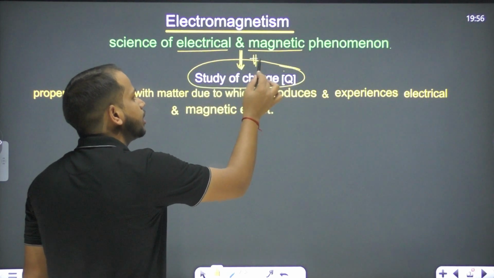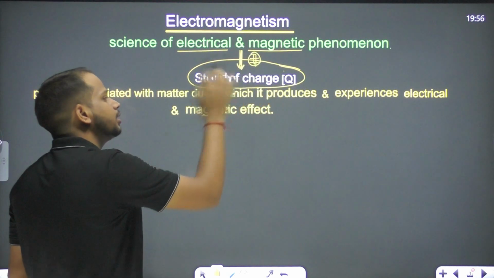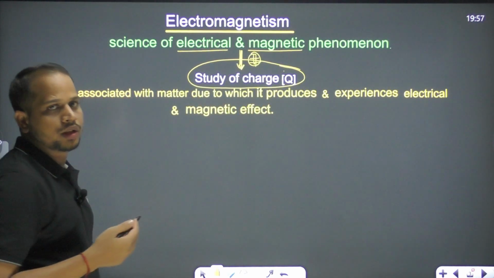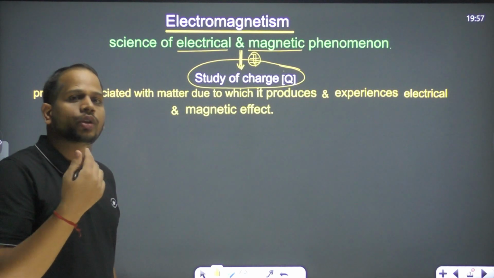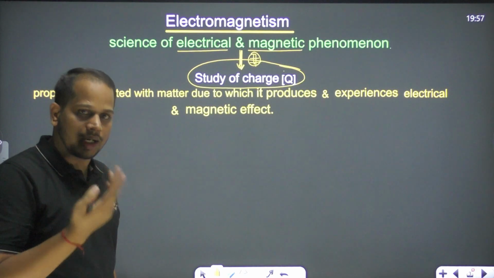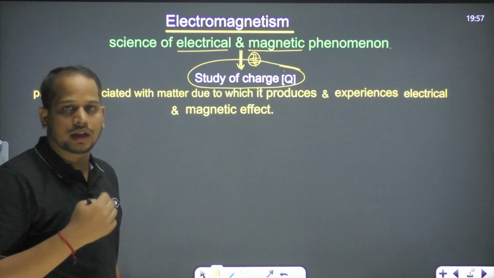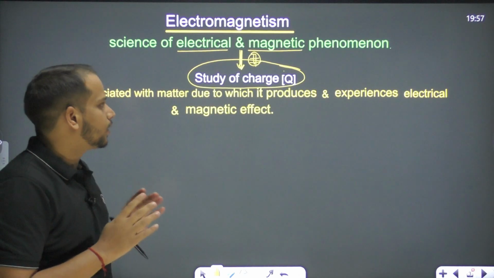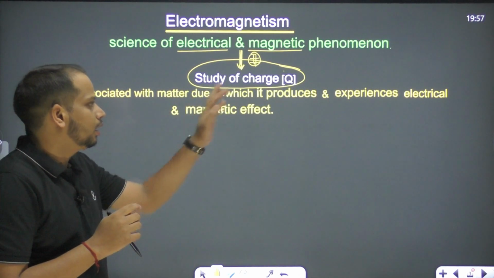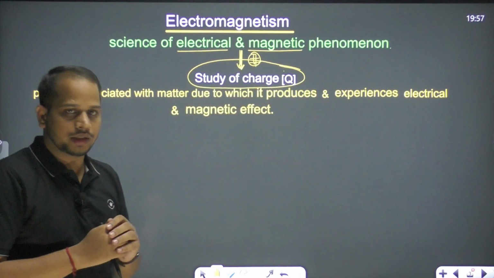It's actually a study of the properties of charges: how the charge shows an electric field, how the charge shows a magnetic field. It is related to all those things, right? So now first we need to concentrate on what charge is.